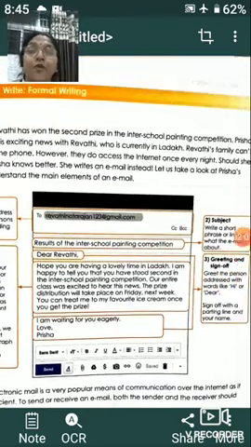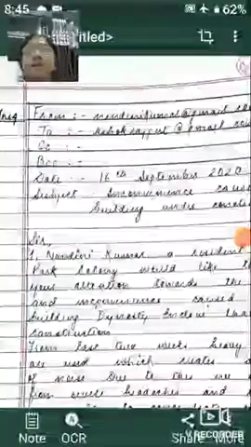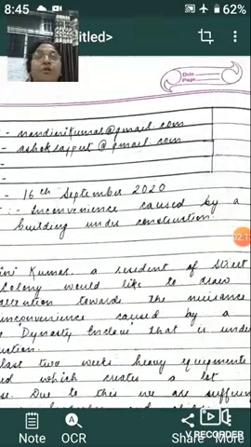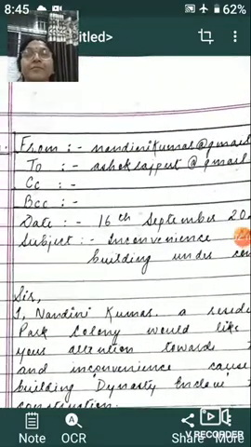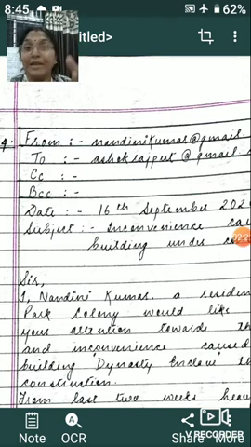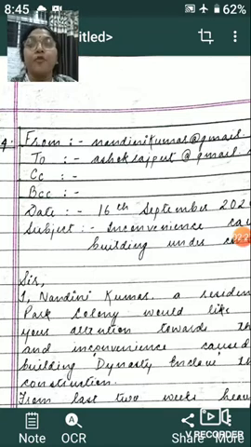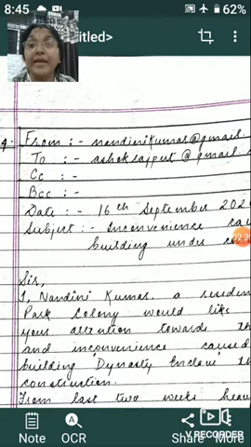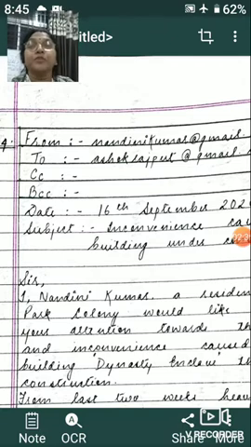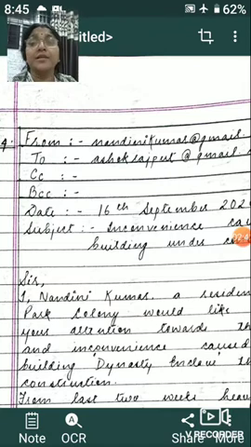So I have another format which is very correct. When we are writing the format, you can see here that on the top we have made the box. As you can see, I have made the box here, and in that very box, when I am writing the email, I wrote on the top. In your book it is not given in that manner. Okay, so here when you write the email, on the top you have to write From, and From means the person who is sending. So if you are sending the email, you have to write your own email id. So here the girl Nandini Kumar is sending the email.